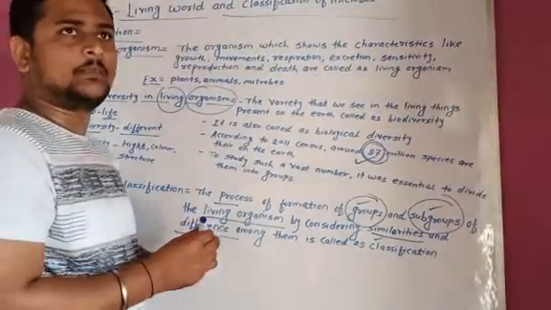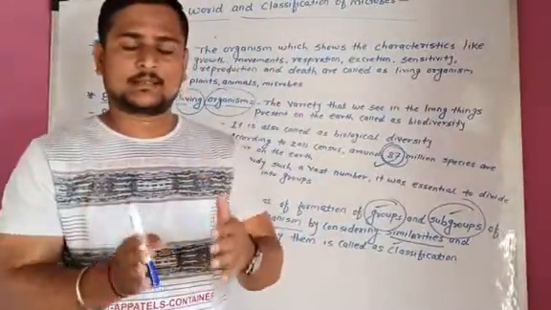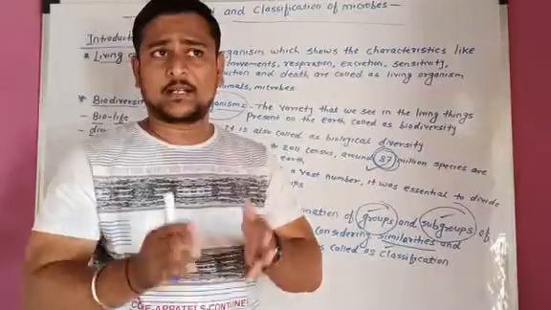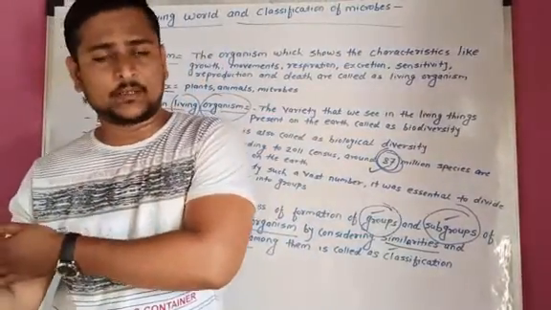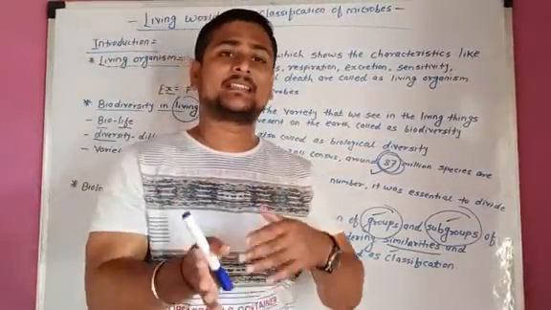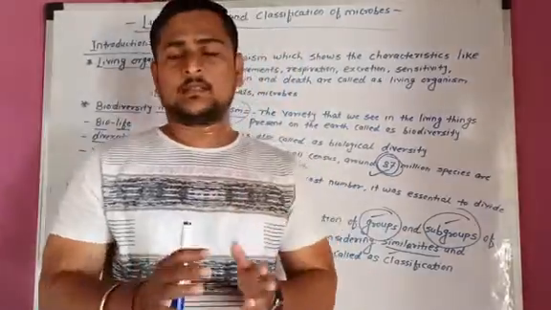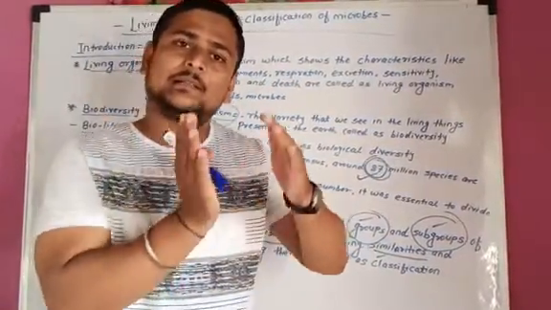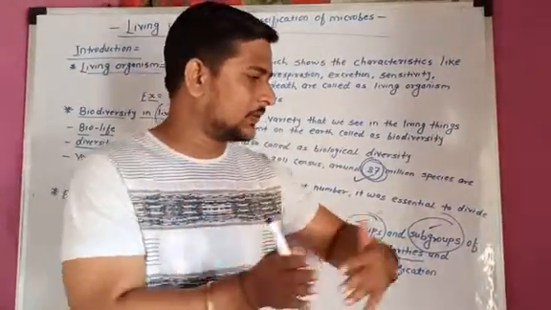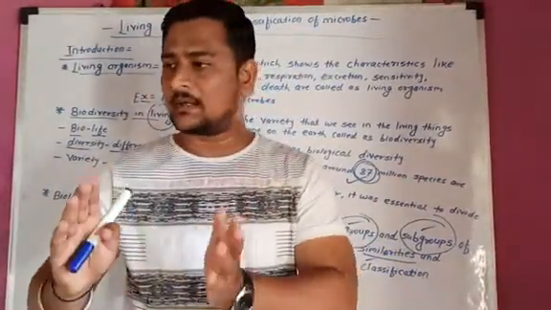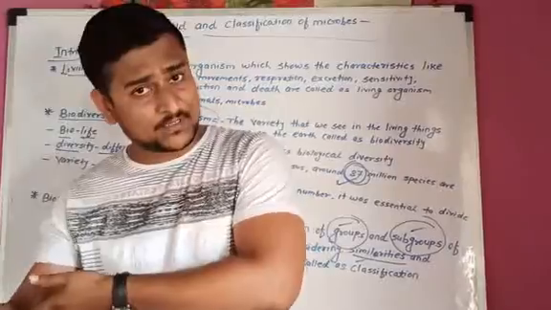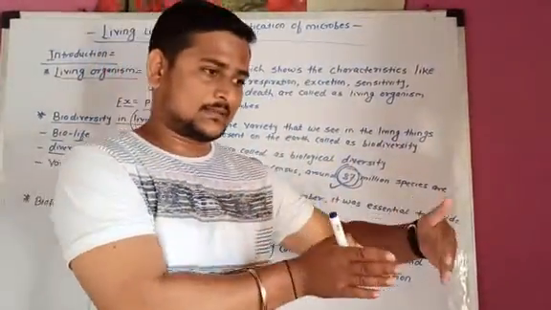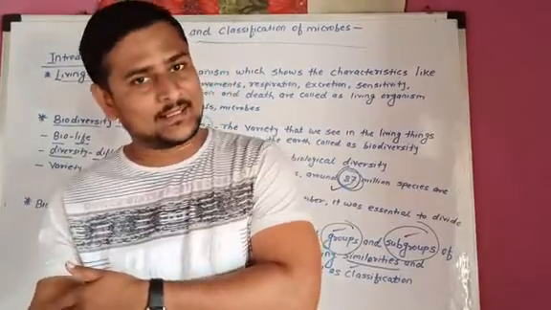If suppose some plants are the same, we'll make them a separate group. Some plants are different, we'll keep them in a different group. Take the example of cells, unicellular and multicellular. Those animals that are unicellular, we'll make their group separate, and those that are multicellular, we'll make their group separate. Take the example of our school also. The girls' classes are different and the boys' classes are different.